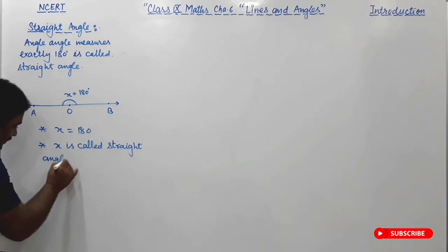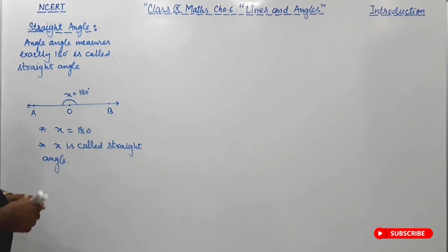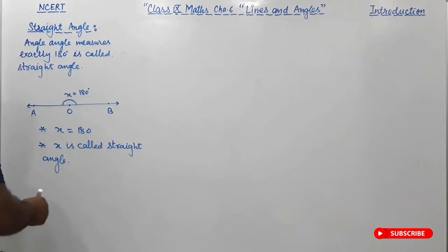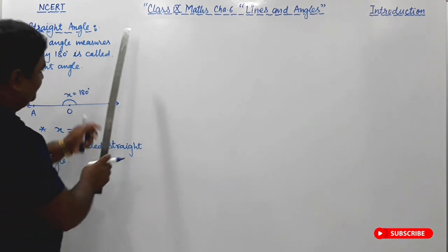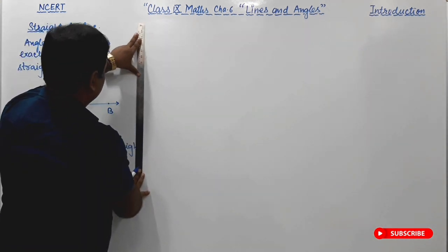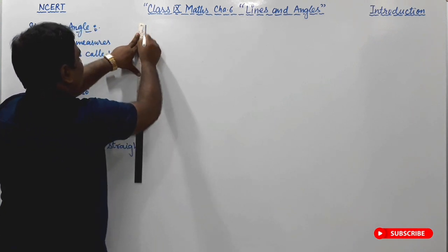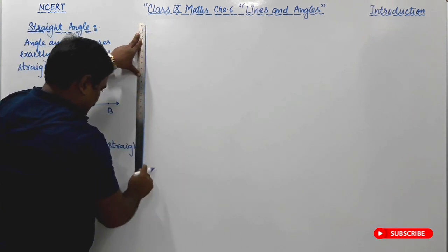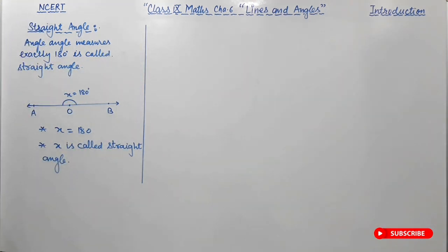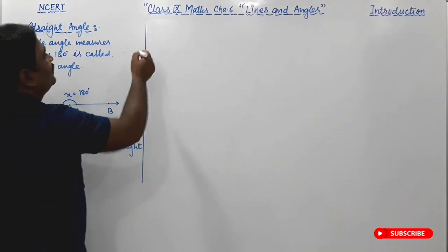Right friends, now let us move on to the reflex angle. Let's see what a reflex angle is. Next is the reflex angle.